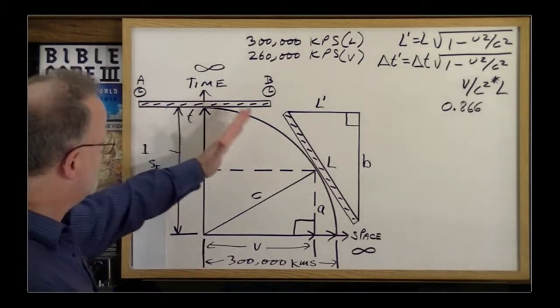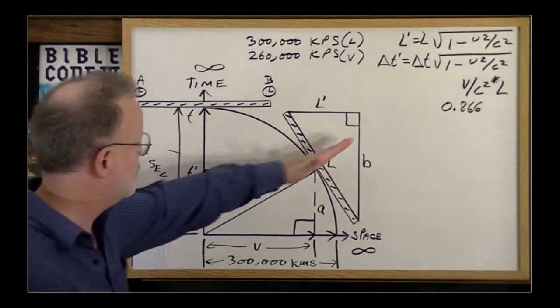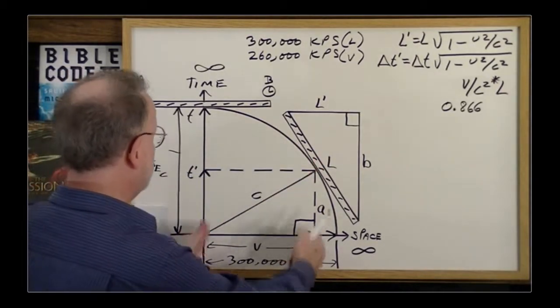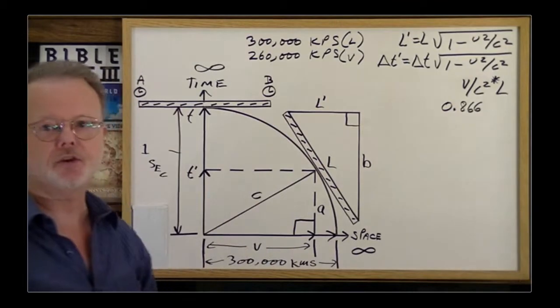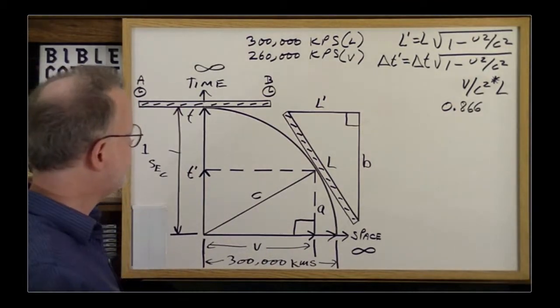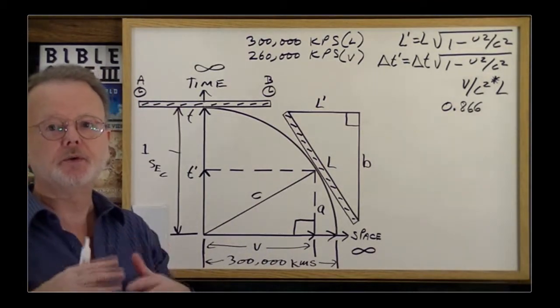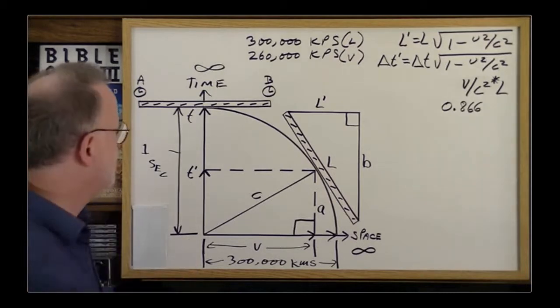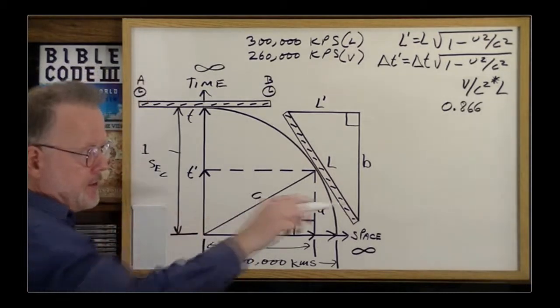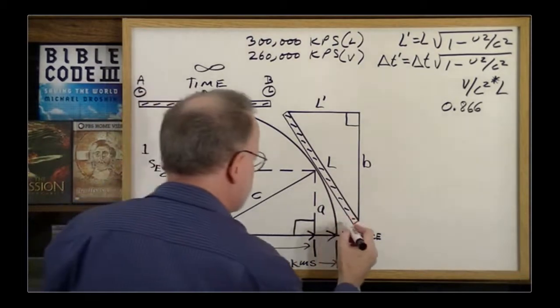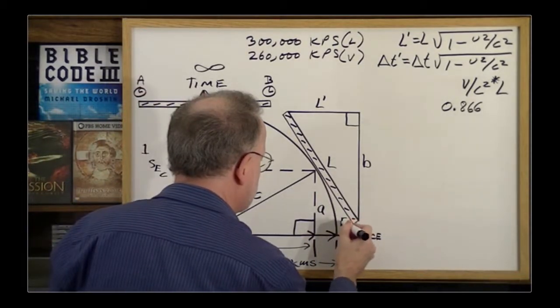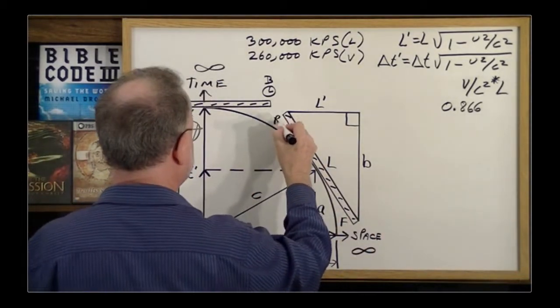Then they fire the spaceship rocket engines and get the spaceship going in this direction. Thus the velocity becomes 260,000 kilometers per second. Therefore, what they want to do now is to repeat the experiment. First of all, we're going in this direction across space, so this is the front, and this is the rear.